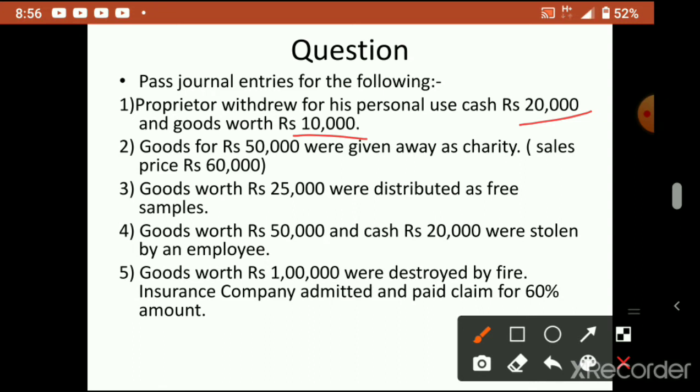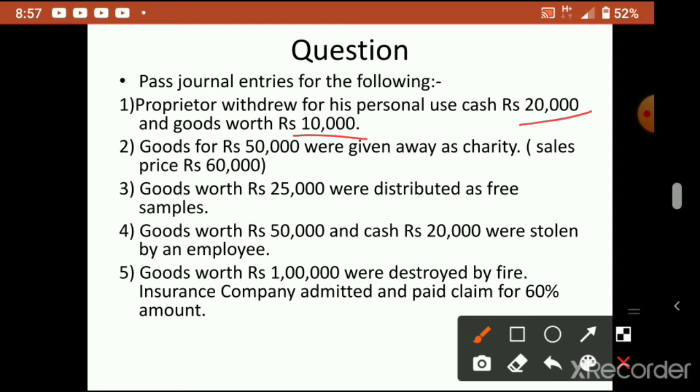Actually the sales price of those goods, if he sells, he will get 60,000, but he has given it for 50,000 charity, meaning 50,000 only he is considering. Okay, so how we will write that also we have to check. Now goods worth rupees 25,000 were distributed as free sample. 25,000 of goods given as free sample.